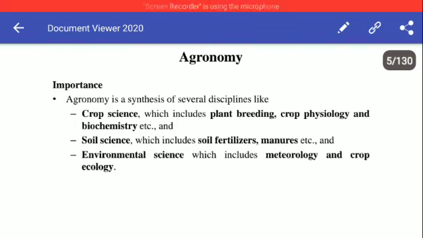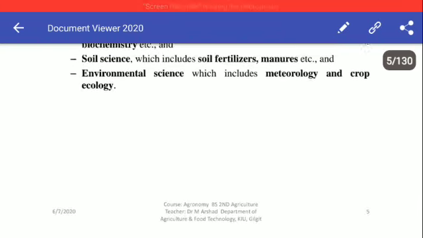Similarly, crop ecology is knowledge of the cropping ecosystem, which is also an integrated knowledge of different components of a system, and that is also part of agronomy. So agronomy is an integrated discipline where all these sub-branches unite together to achieve the goals.